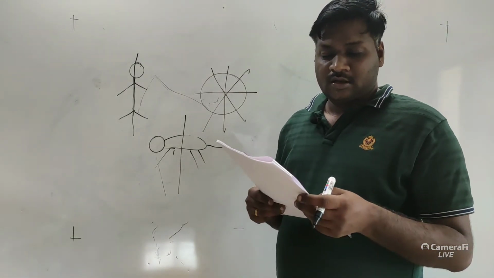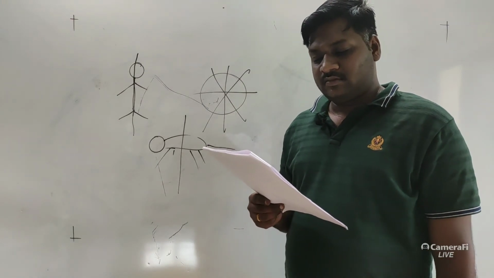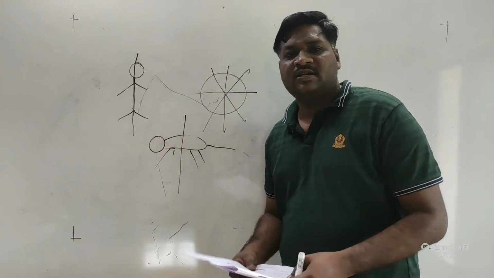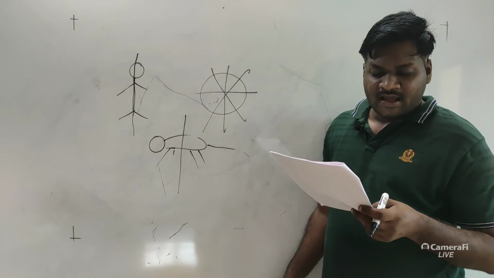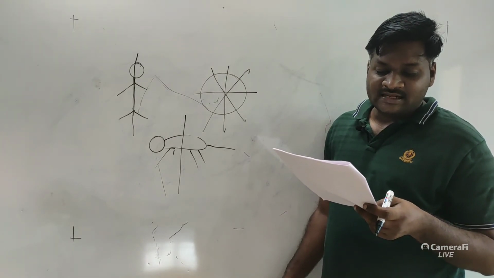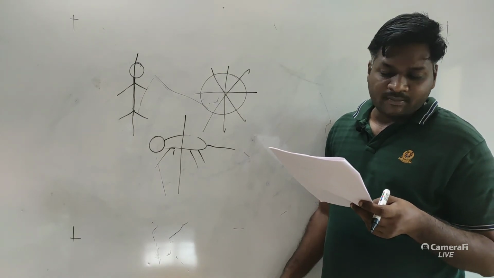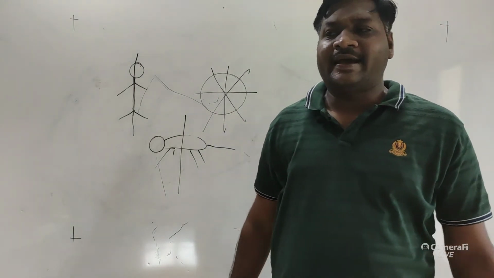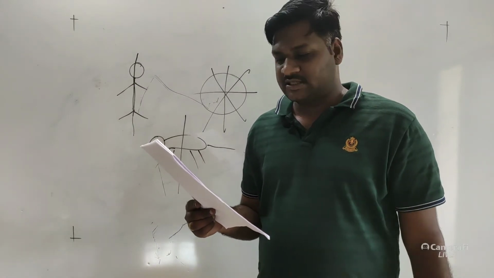The next, 162, the kidney of adult reptiles is metanephric. Many nephrons are present in the kidney of adult reptiles. The next, in which of the following animals do the adults have pentamerous radial symmetry, while the larvae are bilaterally symmetrical? Yes, in case of starfishes, or echinoderms, you can consider. Yes, option C is correct for question number 163.